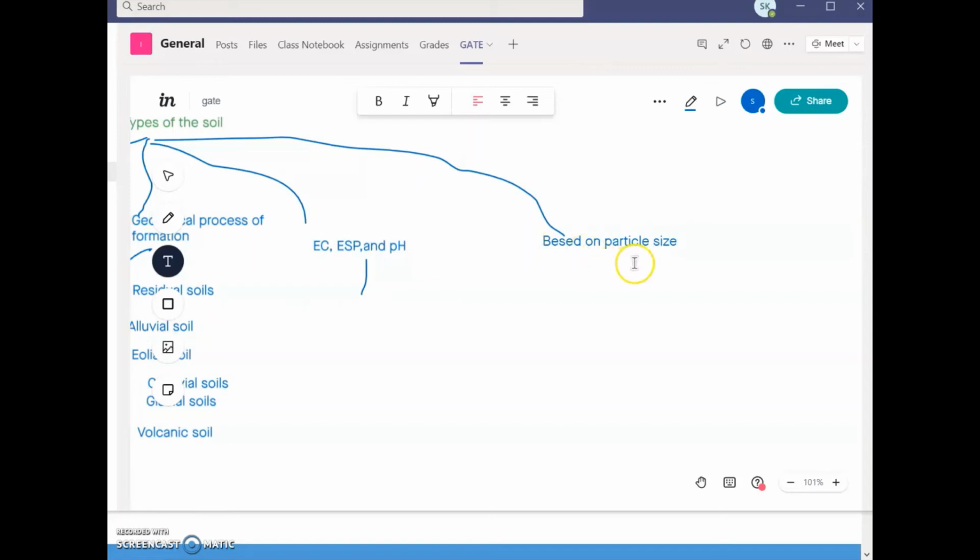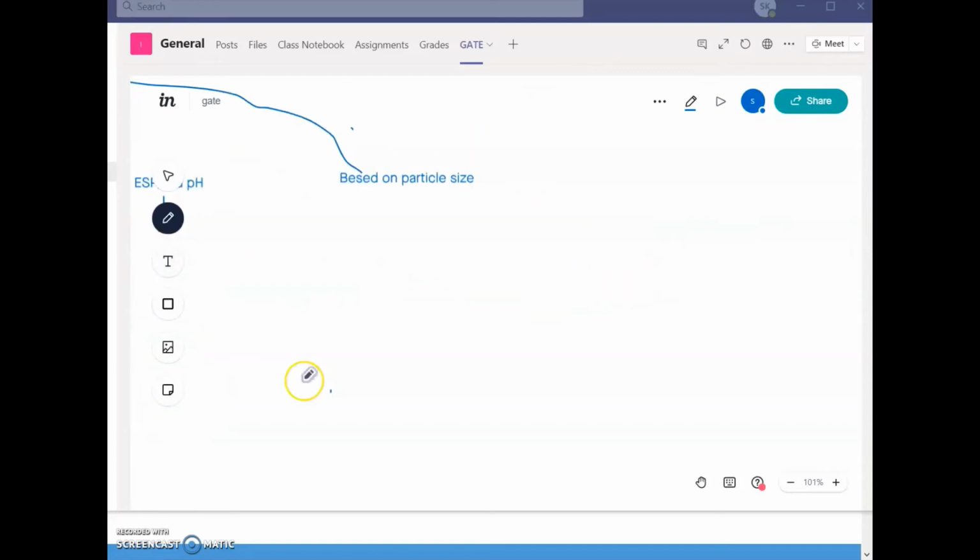This kind of classification is also called classification based on texture, or textural classification, or based on particle size. There are three main types: sand, silt and clay, and subtypes are also there.